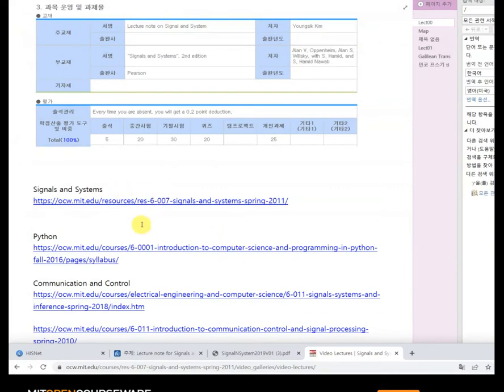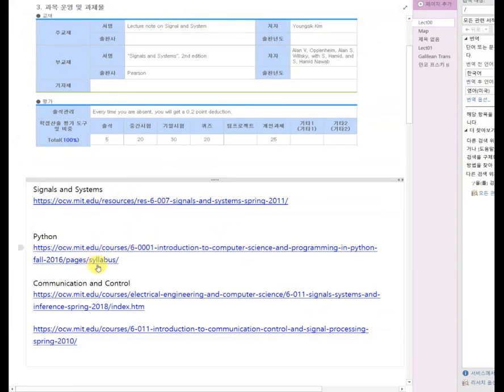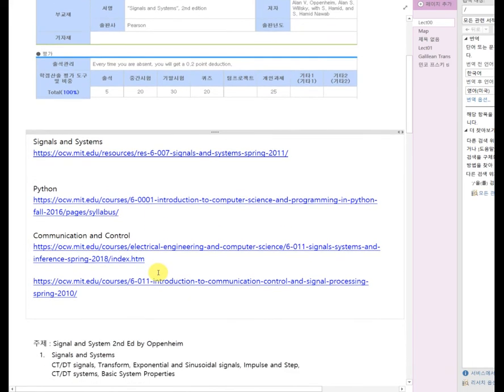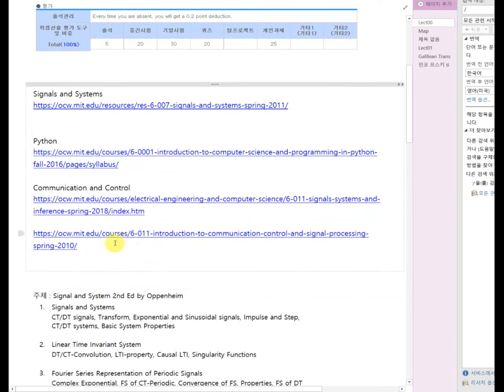And also in this class, we are using Python, and sometimes we are using MATLAB. To study Python, you can refer to this site. And also signal and system can be applied to communication and control. Those topics applying signals and systems are introduced in these two OCW lectures, which are also related to this class.